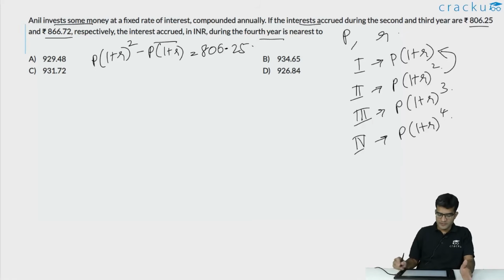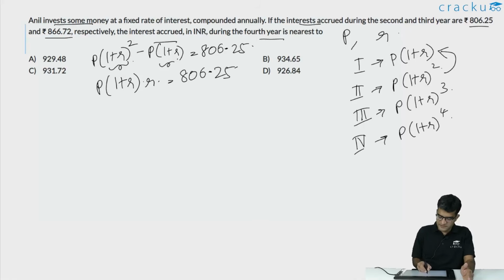If you take P into 1 plus R common, we will take 1 plus R from the first bracket minus 1 from the second bracket. So this is P into 1 plus R into R is equal to 806.25. This is just the simplification of the first equation. The interest accrued in the second year is calculated.